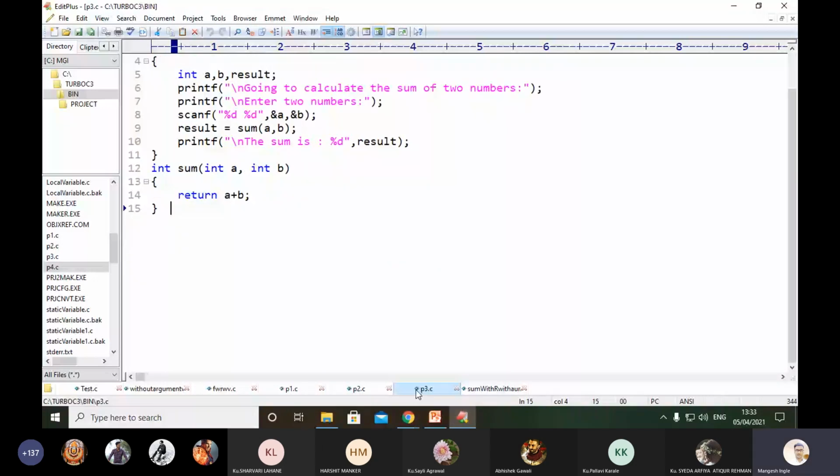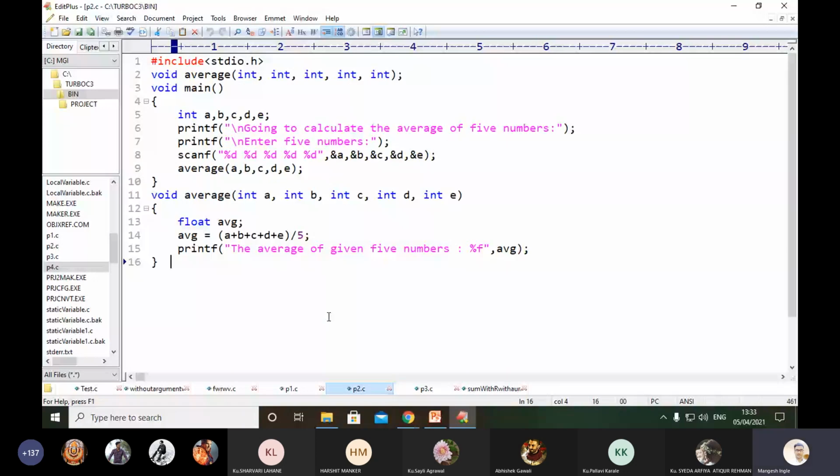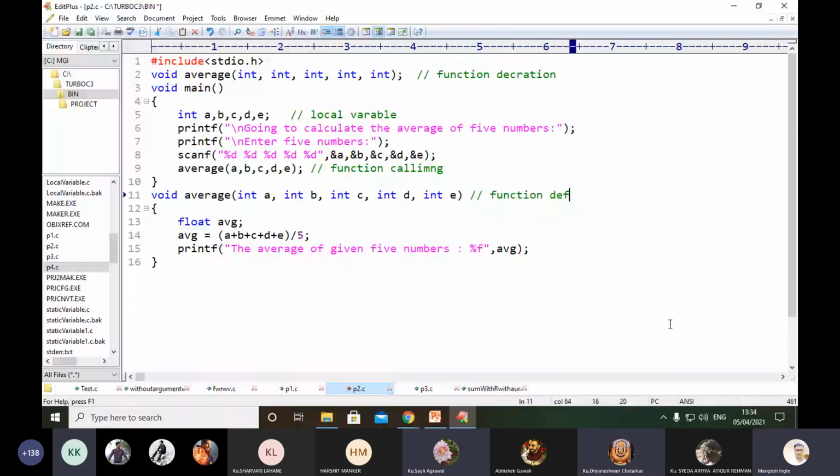Okay, with the help of this program you can see the function declaration, local variable here, function calling here, function definition.